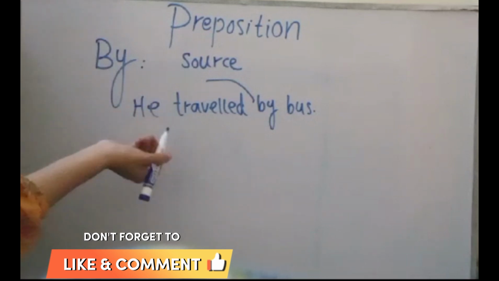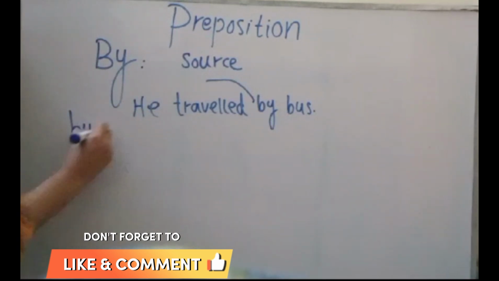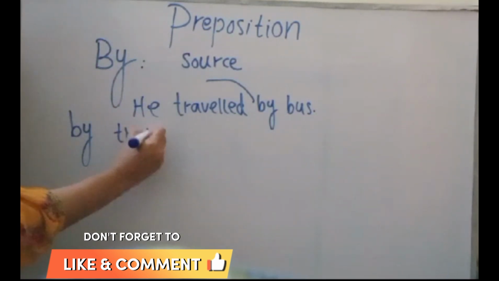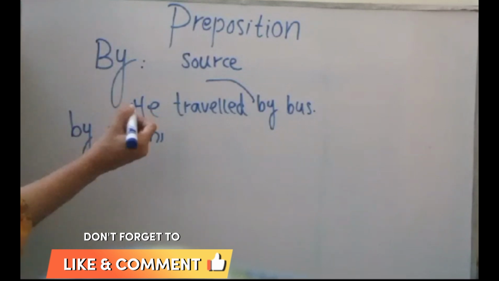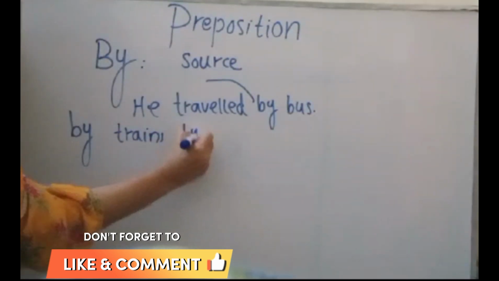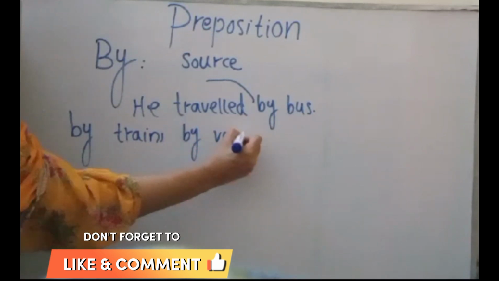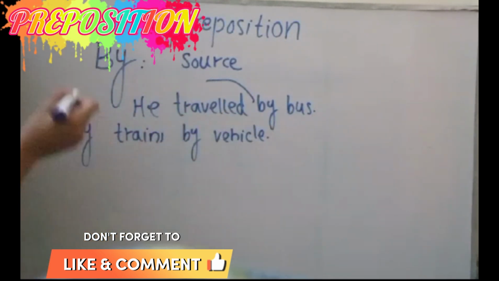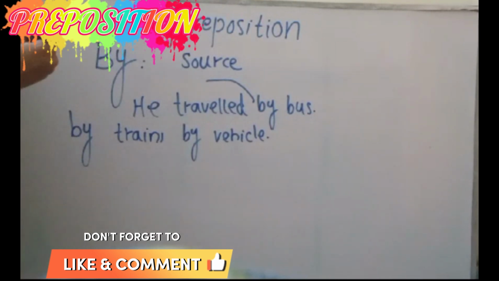He traveled by train. By vehicle. So this is a source. Okay, the source of "by". He traveled by bus.